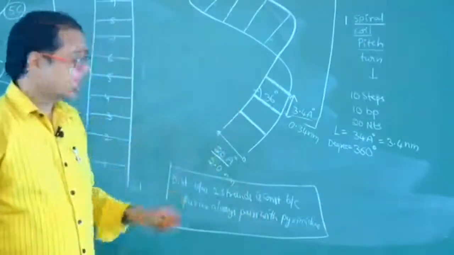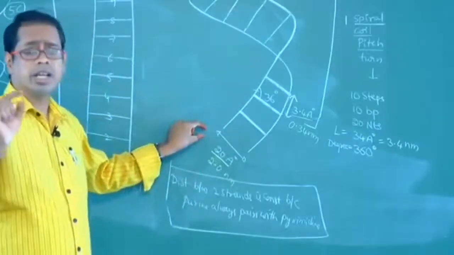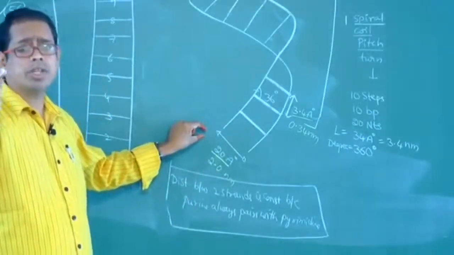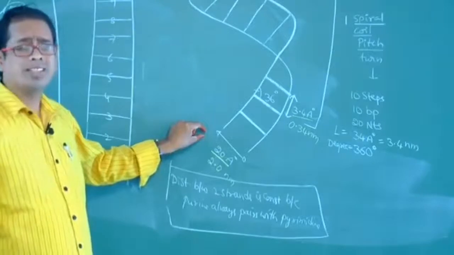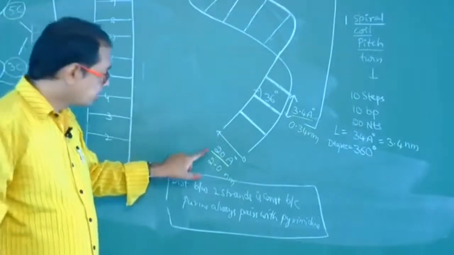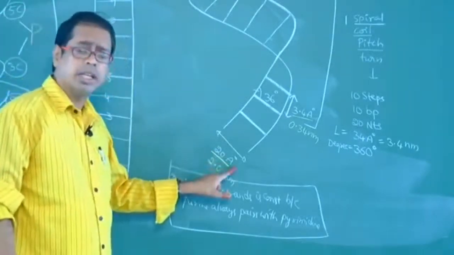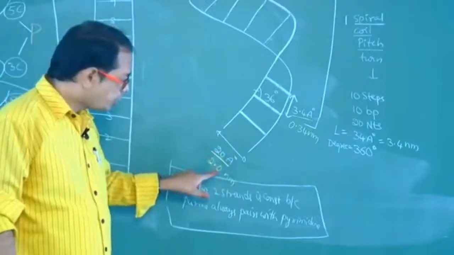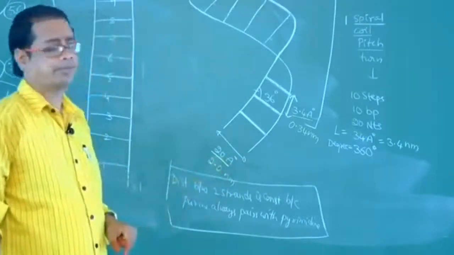That's why the diameter of the DNA remains constant. The diameter of DNA is 20 angstroms, which is 2.0 nanometers.